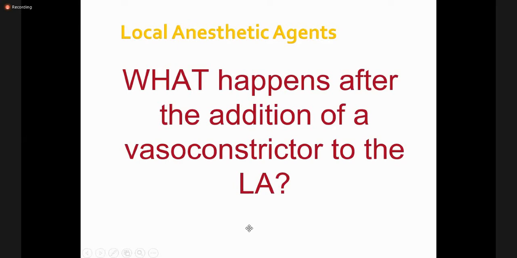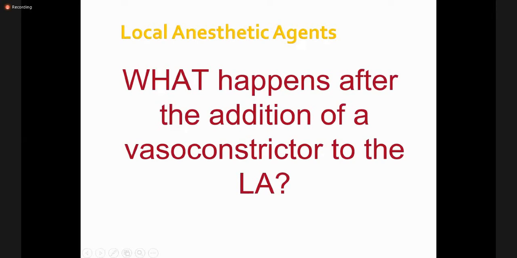This is one of the questions commonly asked in MCQs, and what is that exception? The only anesthetic agent that is responsible for producing vasoconstriction.